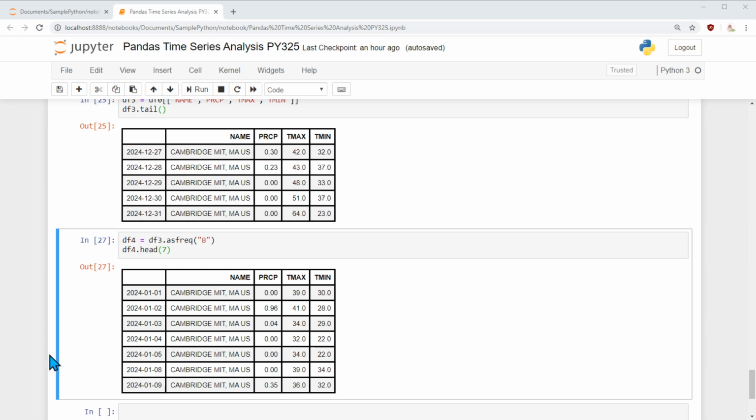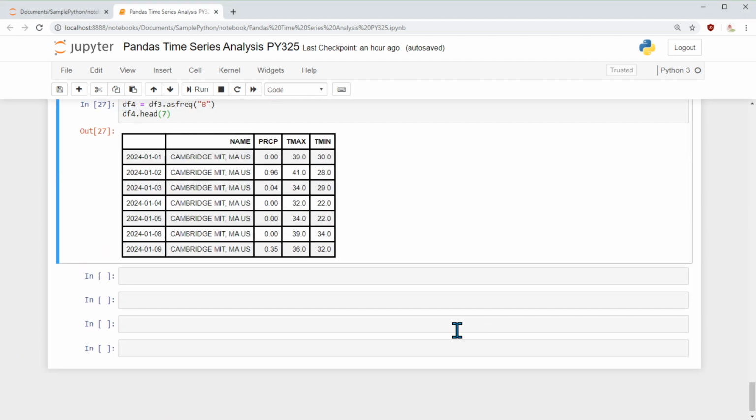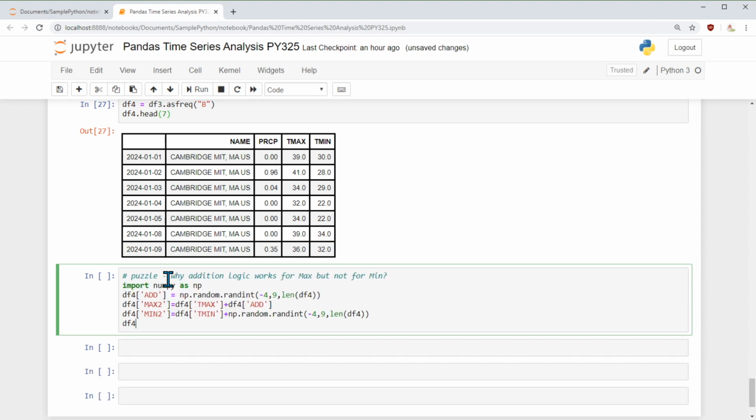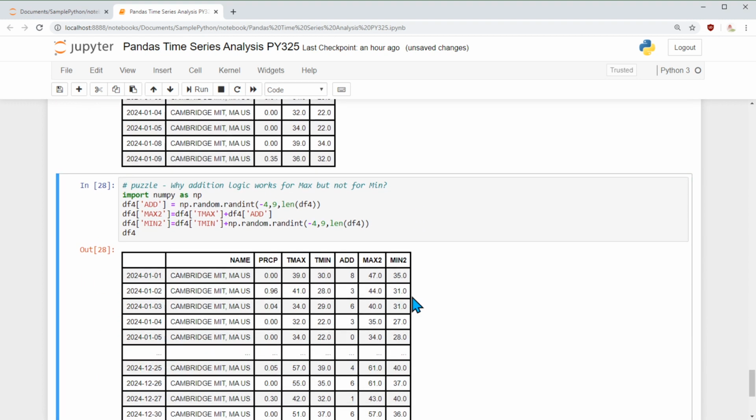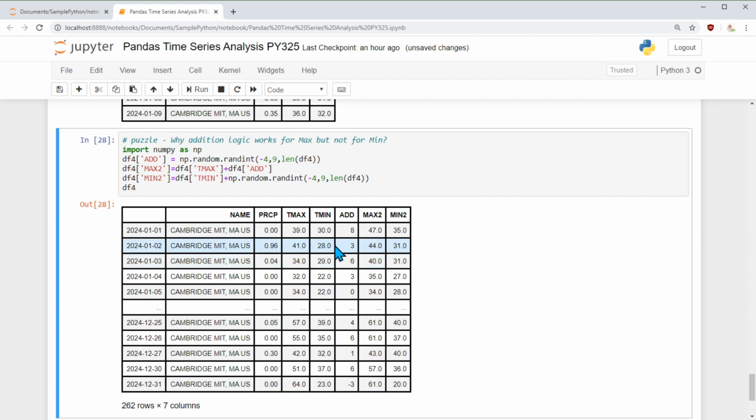Next one is the interesting one. Okay, so here, maybe I'll display the data first and then we'll talk over it. I am creating new columns called maximum second and minimum second. That is, I am making a prediction. What is the temperature max and min going to be?